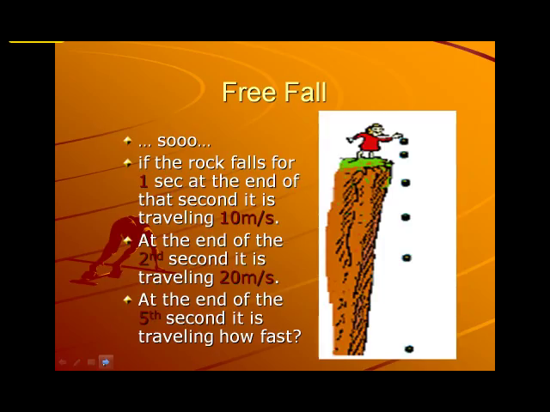So just to kind of wrap up, I put this on the last slide. If the rock falls for 1 second, at the end of the first second, it is traveling at 10 meters per second. At the end of the second, it's 20 meters per second. At the end of the fifth second, it's 50 meters per second. If it falls for 20 seconds, it would be 20 times 10, it would be going 200 meters per second. This brings up a good point.